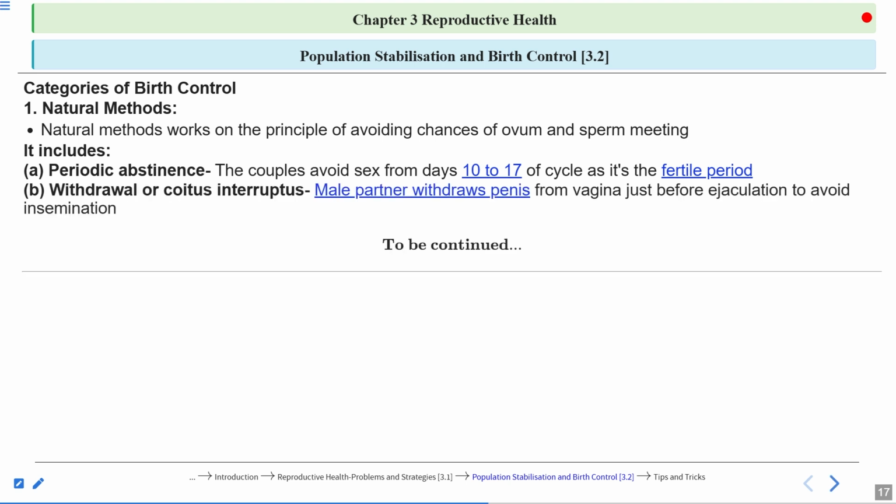The next one is withdrawal, or coitus interruptus. So now the male partner withdraws the penis from the vagina just before ejaculation to avoid insemination. What is insemination? Transfer of the sperms into the female genital tract. Clear? Withdrawal, or coitus interruptus. If the male withdraws the penis, then what will happen? No semen will be released in the vagina. So there will be no insemination.